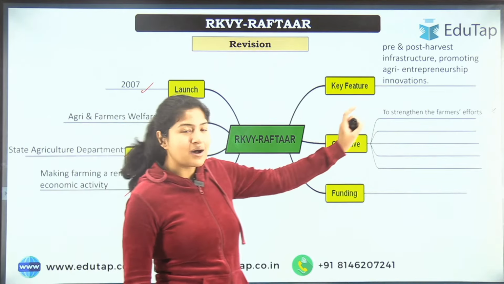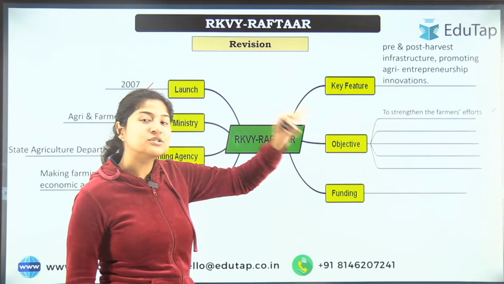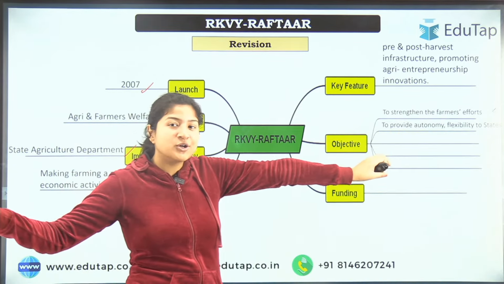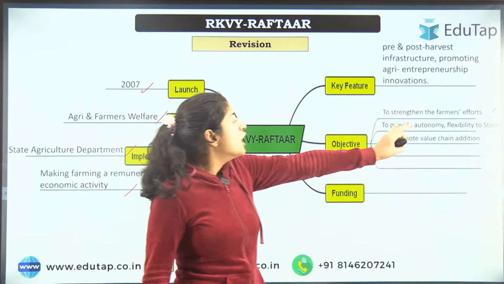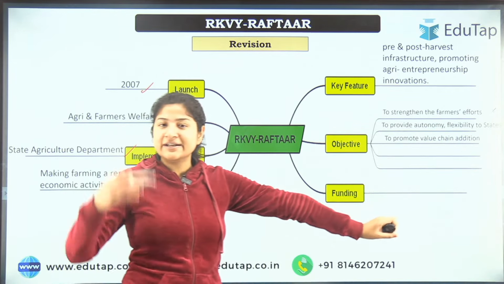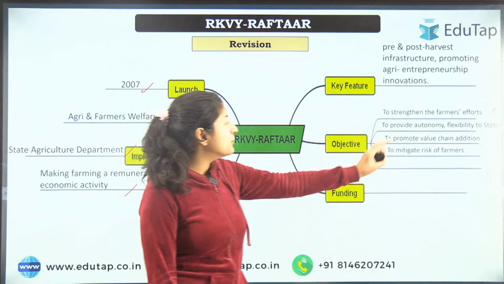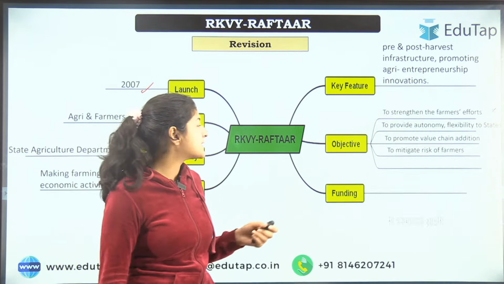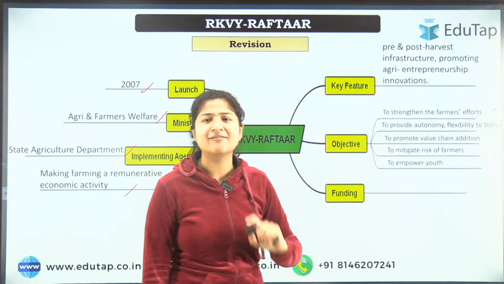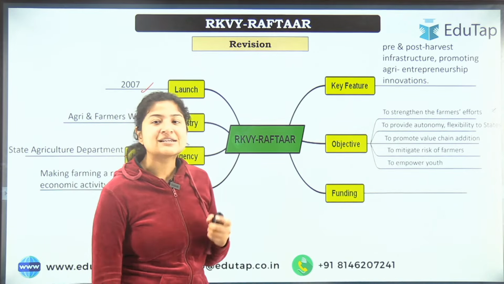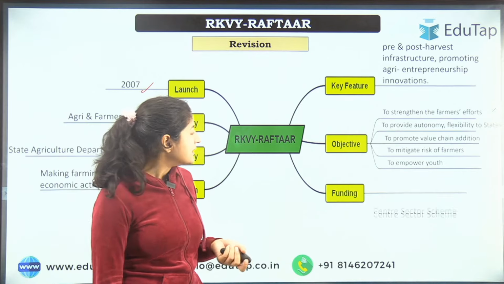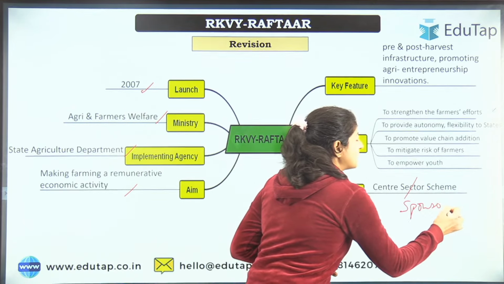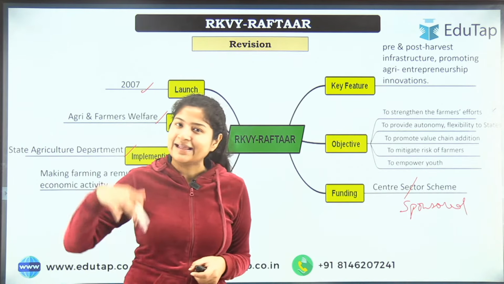Objectives were to strengthen farmers' efforts by pre and post harvest infrastructure, to provide autonomy and flexibility to states in how they want to utilize the money according to their needs, to promote value chain addition, that we have studied, in every step value will be added, to mitigate risk of farmers by alternative income generation. And then to empower youth by skill development, innovation, and agribusiness models will be taught to them. And funding, that was a centrally sponsored scheme that we have studied. And funding allocation, that we studied in the last slide.